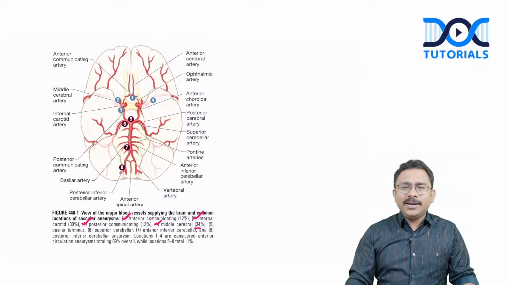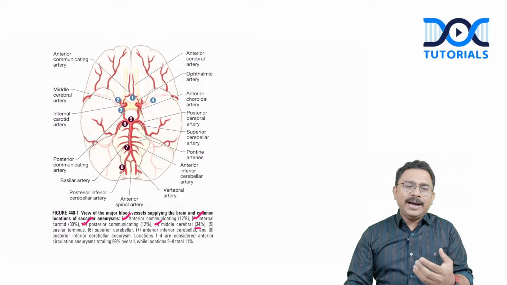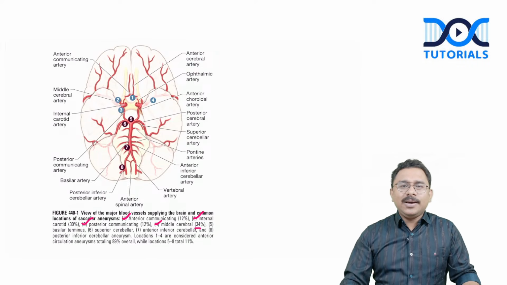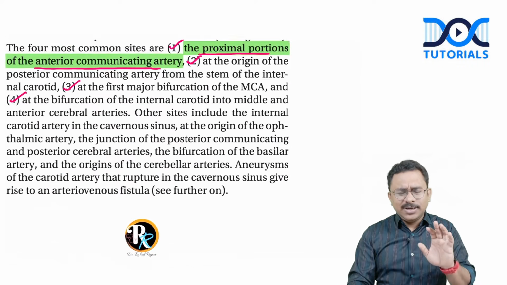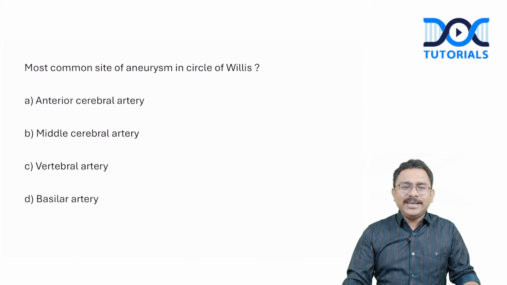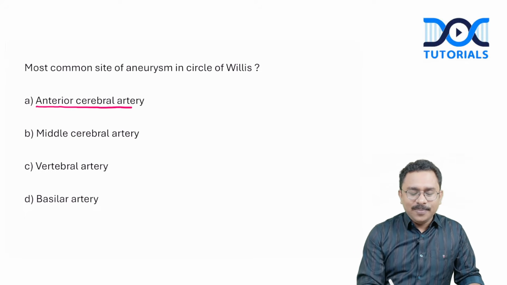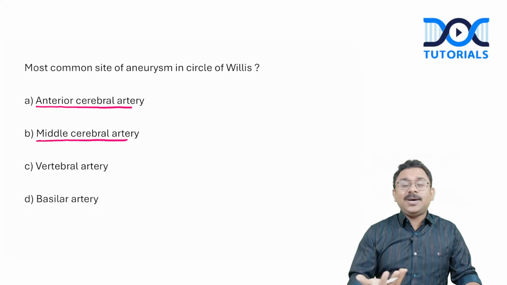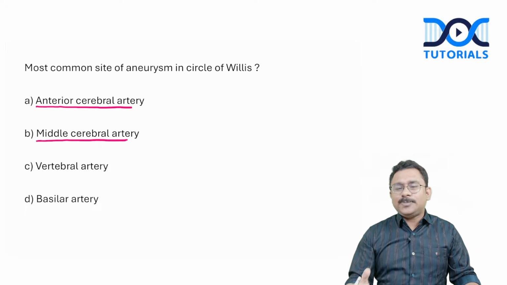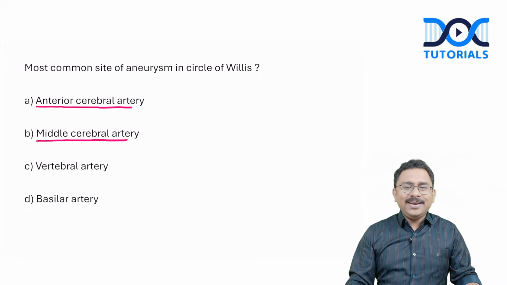I'll be very honest here, even I have some confusion about this, because even after talking to multiple colleagues and neurosurgeon friends, for this particular aspect I think we'll have to rely on the neurosurgery textbooks as well. So there is a doubt about this question. Honestly, I'm not very confident what the answer is exactly, whether it should be anterior cerebral artery or middle cerebral artery as per some recent data, especially since it has been shown in an image in the 22nd edition of Harrison.